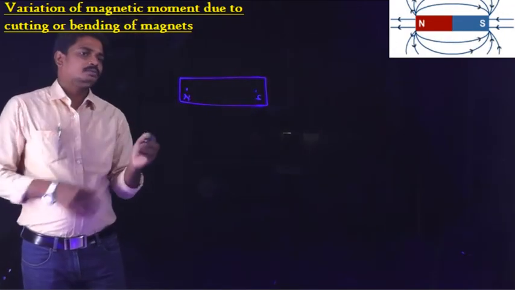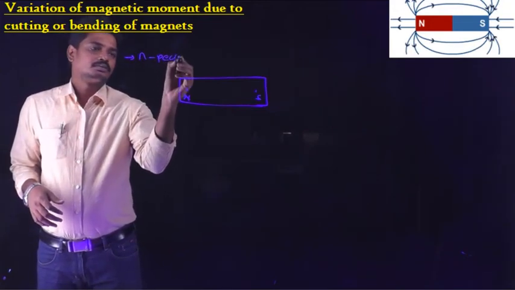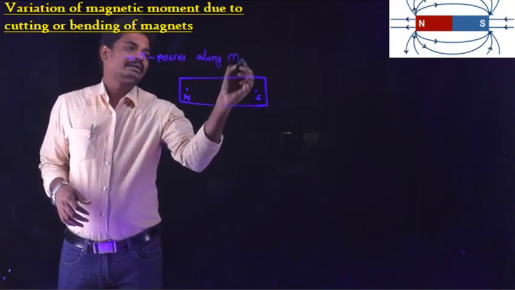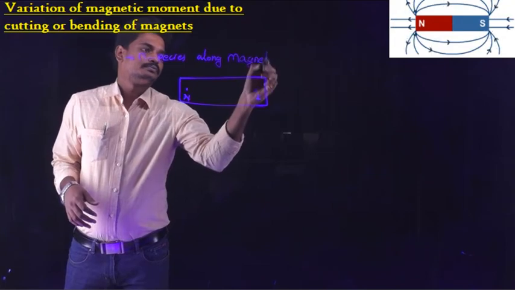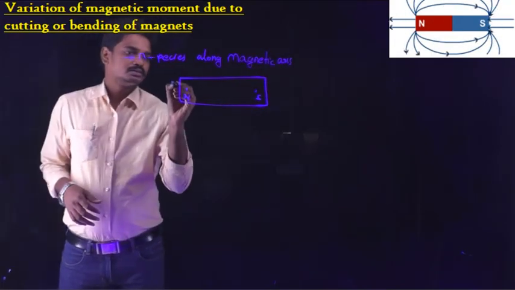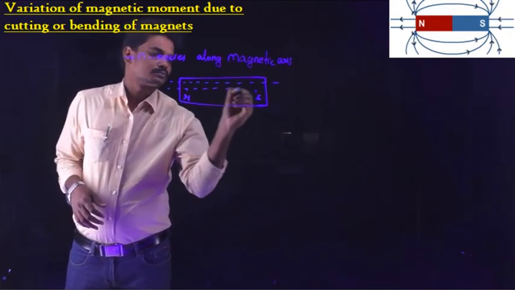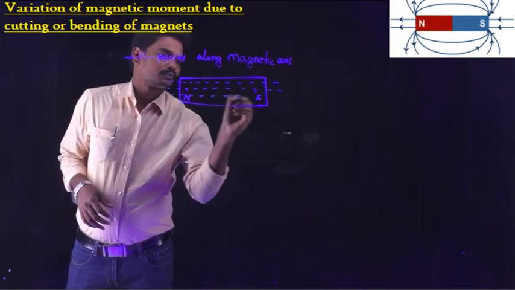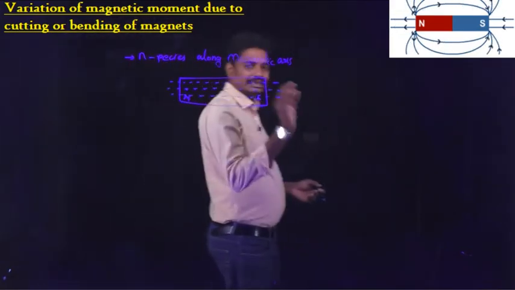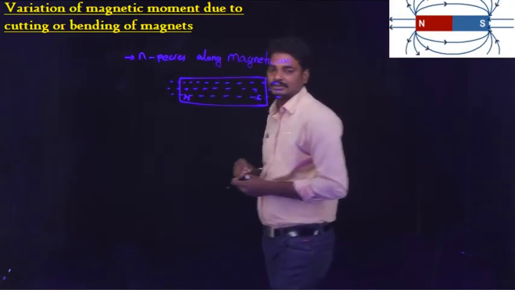If we cut this bar magnet into n pieces along the magnetic axis, that is in this way, then what happens?